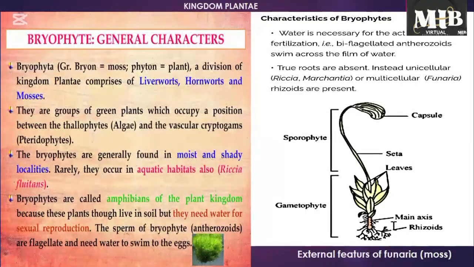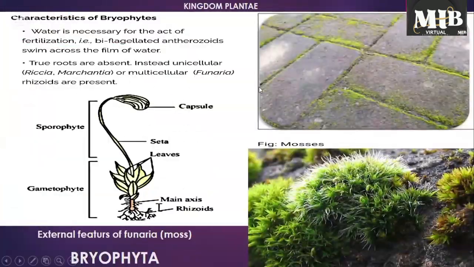The bryophyta, the name comes from 2 words: bryon, which mostly refers to moss, and phyton or phyta, which means plant. This division of kingdom Plantae, the bryophytes, mainly consists of the liverworts, the hornworts, and the mosses. The bryophytes are also called amphibians of the plant kingdom. This is very important. This is moss. I know you're familiar with this.